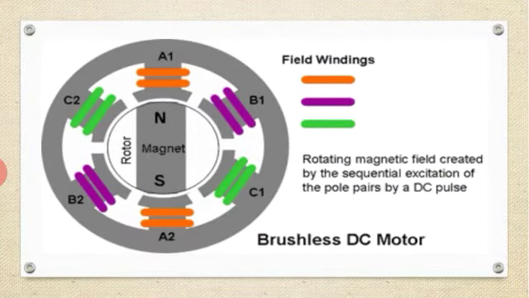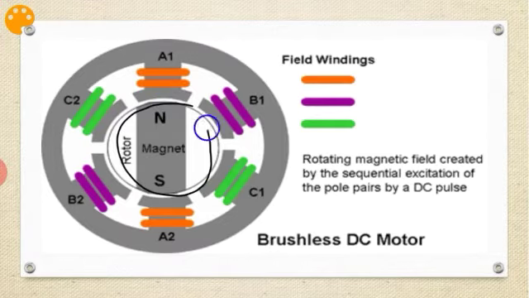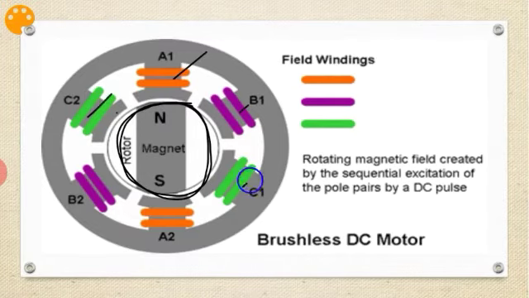Here I put one figure so that it will be more clear to understand. If you are looking at this figure, this is our rotor, a permanent magnet, please don't confuse, a permanent magnet. This is the rotor and these are the stator coils. A number of pairs of coils are there, concentrated winding is done here. This is the stator winding.